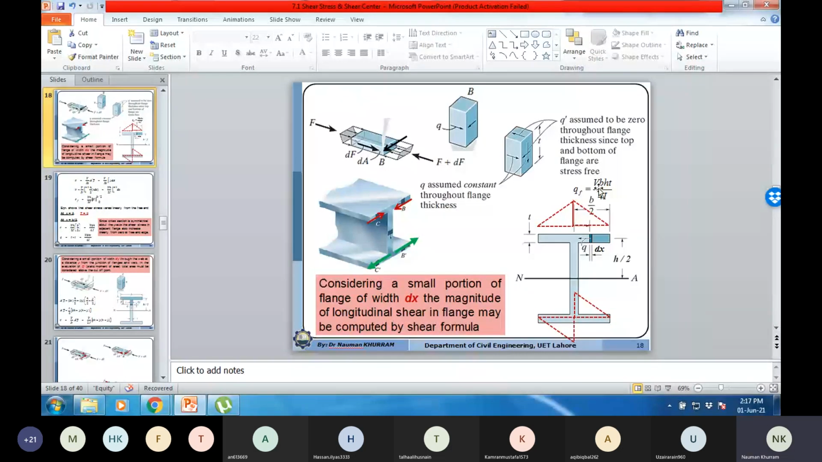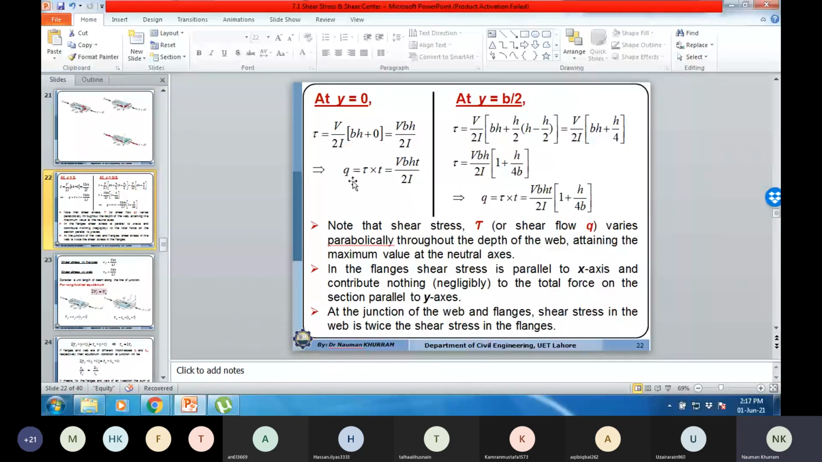So if you also compute the contribution of the other plant, then the total contribution of the entire plant will be QF multiplied by 2. If you multiply this QF by 2, then you will have the contribution of the entire flange. Then answer will be VBHT over 2I. So we can say that shear flow at the junction of the web is equal to 2 times the shear flow contributed by the half flange, or shear flow contributed by the entire flange.